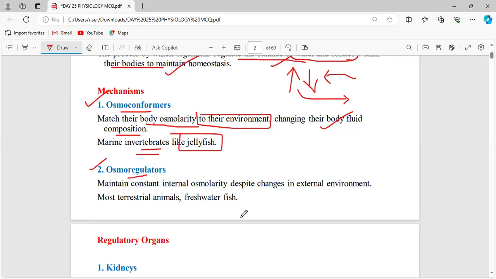And what are osmoregulators? These are the organisms which maintain their internal osmolarity despite the changes in the external environment. Whatever the climate, whatever the external environment is, these organisms will maintain their own internal balance. That is what osmoregulators are, okay? These organisms are terrestrial animals and freshwater fish, right? This is the difference between osmoconformers and osmoregulators.